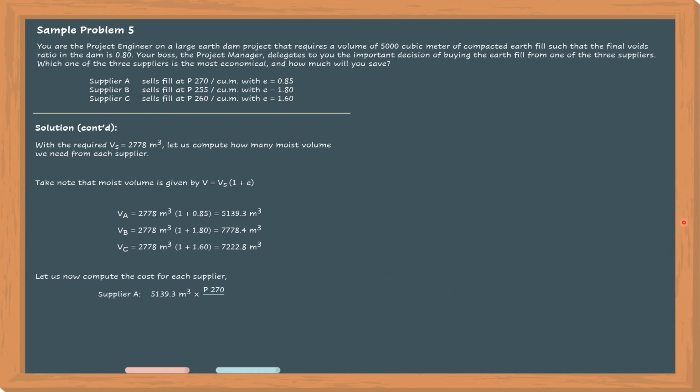And then let us now compute the direct cost of the soil from each supplier. So for supplier A, the direct cost is equal to 1,387,611. And for supplier B, the direct cost is equal to 1,983,492. And for supplier C, the direct cost is equal to 1,877,928. So, obvious na 'di ba kung sino ang pinaka-mura or the most economical. Therefore, the most economical is supplier A.